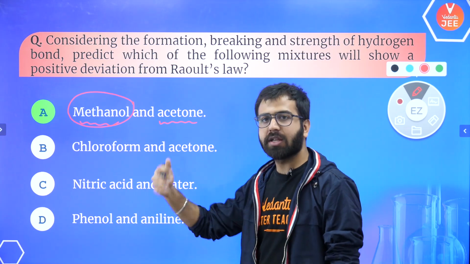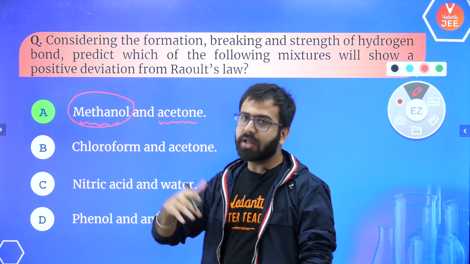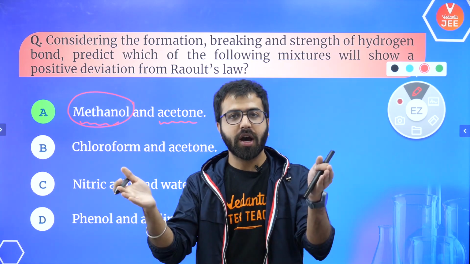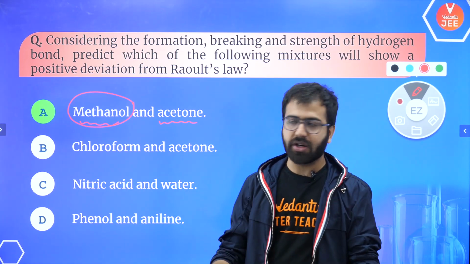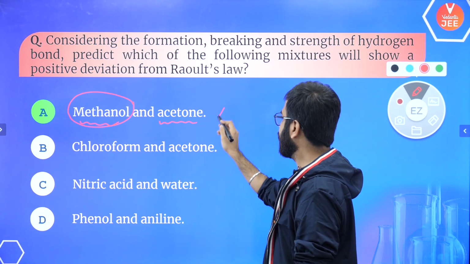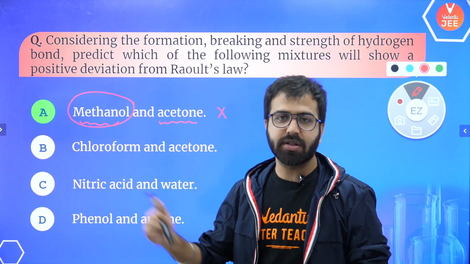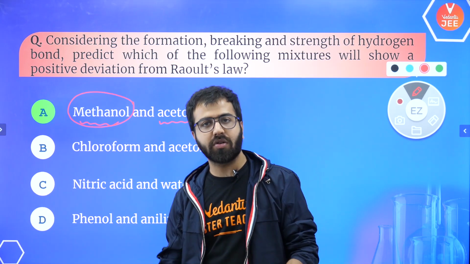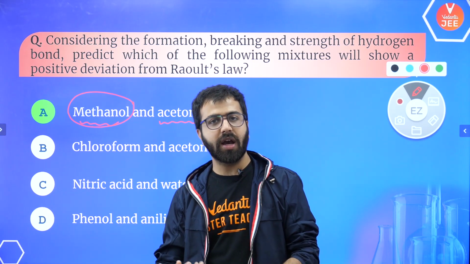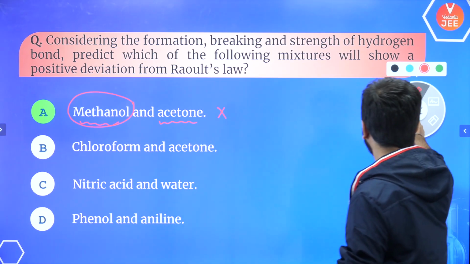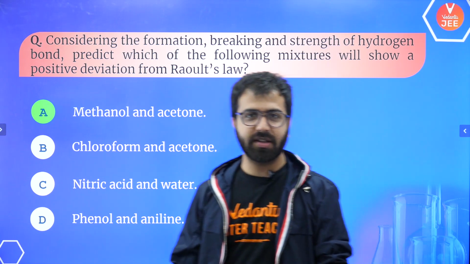So this is the reason methanol and acetone are not going to show a better combination of interaction. This is the reason they are not good at combining, and the mixture is going to show a positive deviation from Raoult's law. Therefore you're going to have a higher value of volume as well. The final volume is going to be higher, right? Repulsions are there.